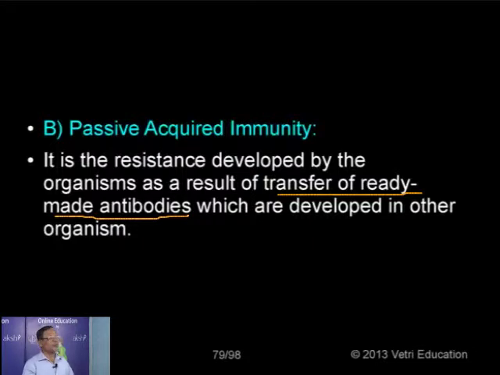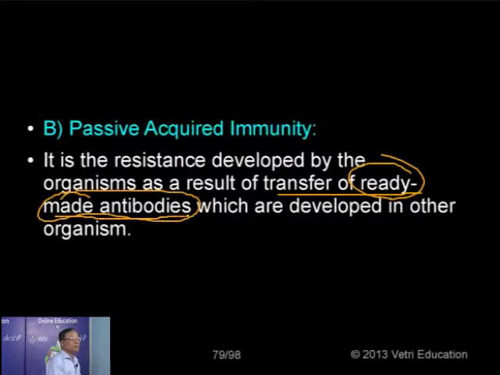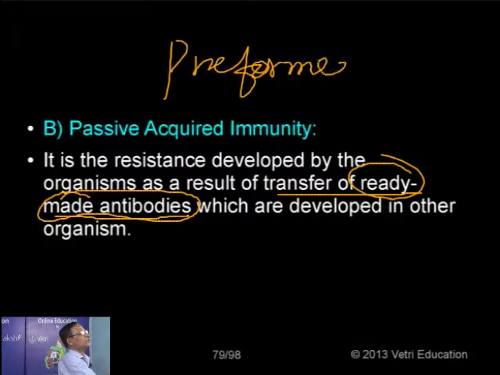But here we are preparing something in other organisms, and we are transferring that into the body of a non-immune individual to impart immunity. Those antibodies which are prepared from other organisms are simply called pre-formed antibodies or ready-made antibodies. So, the ready-made antibodies are nothing but pre-formed antibodies.